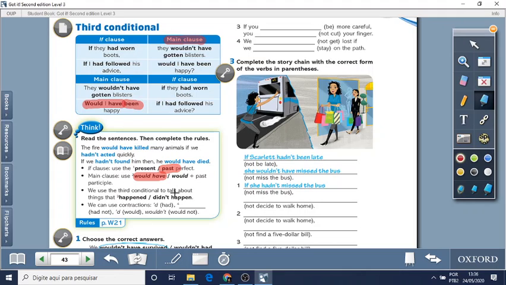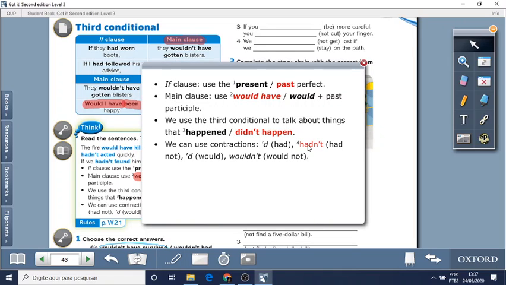We use the third conditional to talk about things that didn't happen. If we hadn't found him, he would have died, but he didn't die. We can use contractions. 'd for had, and for had not, we can use hadn't. Okay? So check your answers.